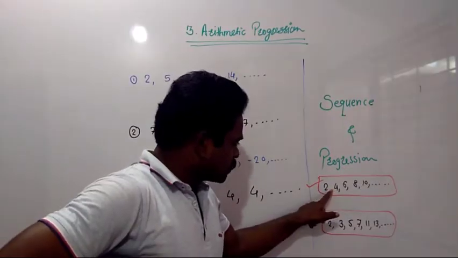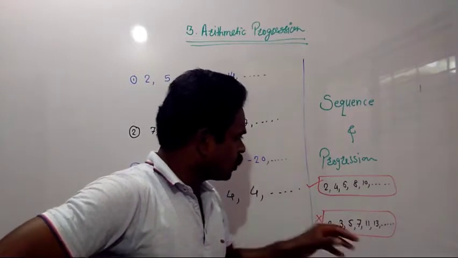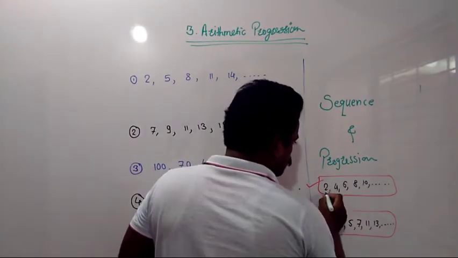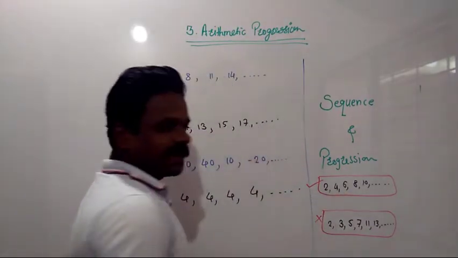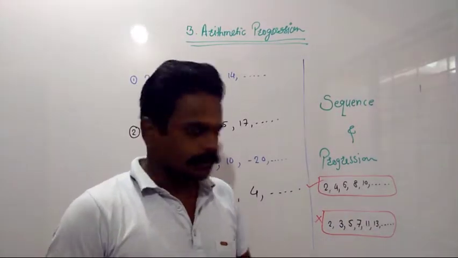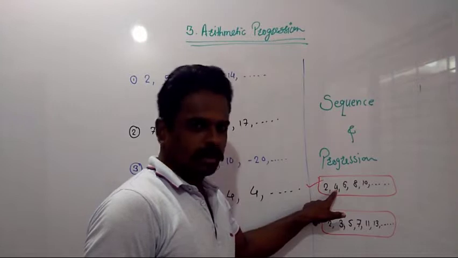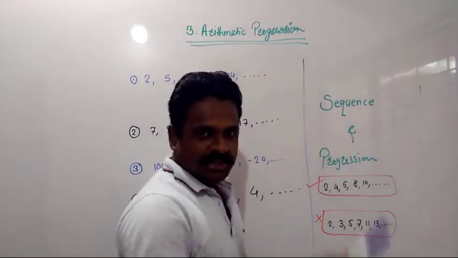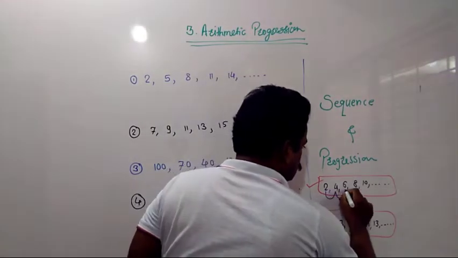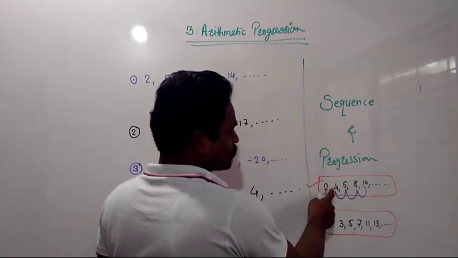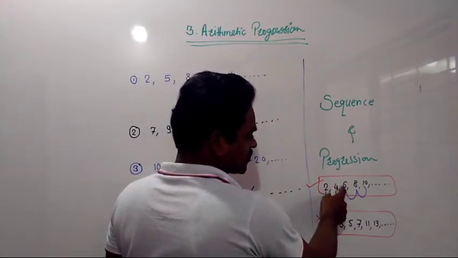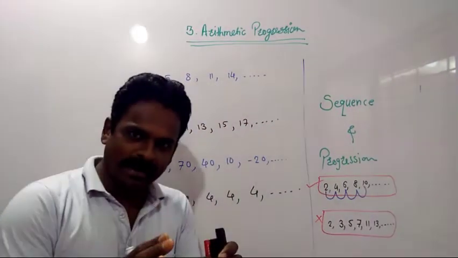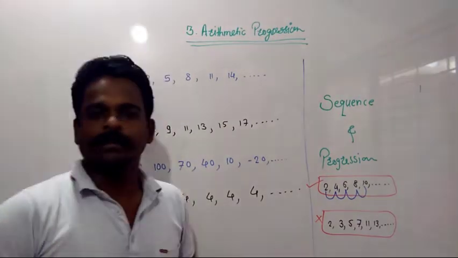here in this first sequence 2, 4, 6, 8, 10 and so on, there is a fixed pattern. That means if we add 2 to this 2, we will get 4, or multiply the first 2 by 2, so 2 twos are 4. Now instead of multiplying we will just add them. So 2 plus 2 is 4, 4 plus 2 is 6, 6 plus 2 is 8, 8 plus 2 is 10 and so on. So there is a fixed pattern of addition.